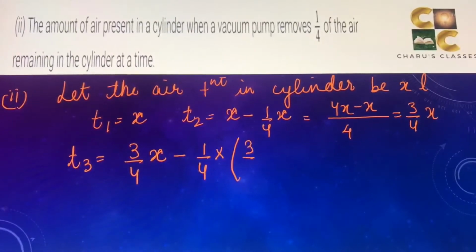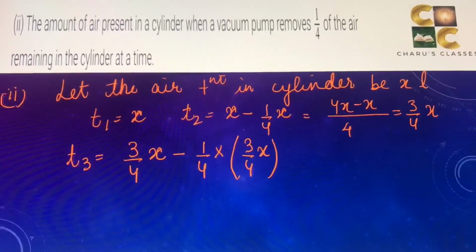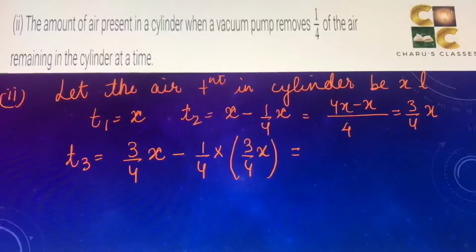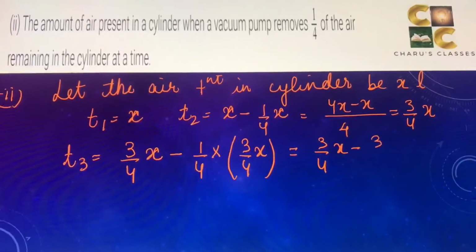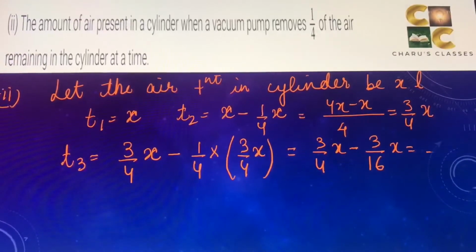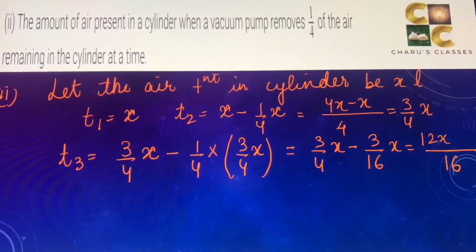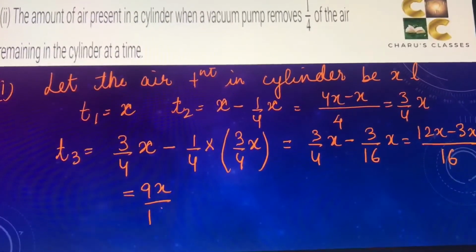So 1/4 of 3/4 X, 1/4 of the remaining volume is to be removed. Therefore, third term is 3/4 X minus 1/4 into 3/4 X. That will be 3/4 X minus 3/16 X. We'll take the common denominator as 16. So this will be 12X minus 3X. That is 9X by 16.